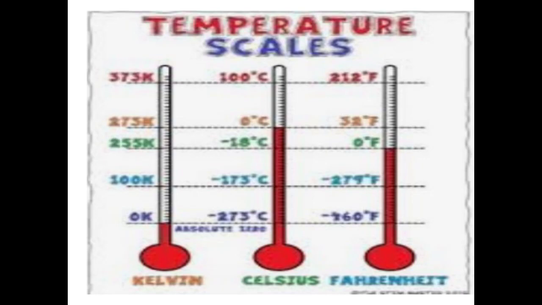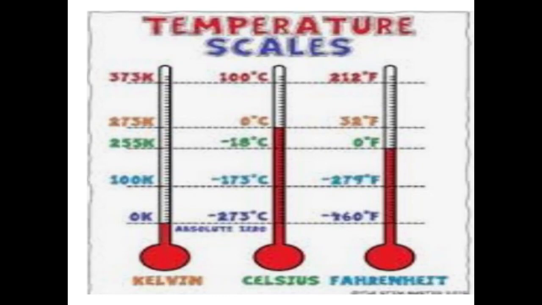The lower fixed point of the Celsius and the Fahrenheit scale is known as the ice point. We know that when you take ice from the fridge and keep it outside at room temperature, it starts to melt, and it melts at a temperature of 0 degrees Celsius. That is called the ice point. So it is the temperature at which ice melts. It has been given the value 0 degrees Celsius on the Celsius scale and 32 degrees on the Fahrenheit scale.